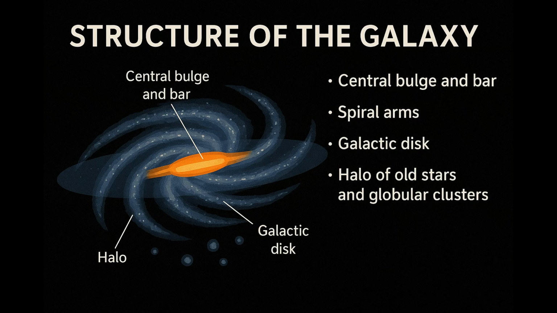The Milky Way has a central bulge shaped by a bar of stars, surrounded by the rotating galactic disk. The spiral arms of the disk contain much of the galaxy's dust, gas, and star-forming regions. Beyond the disk lies the halo, a spherical region filled with ancient stars and globular clusters, along with much of the galaxy's dark matter.